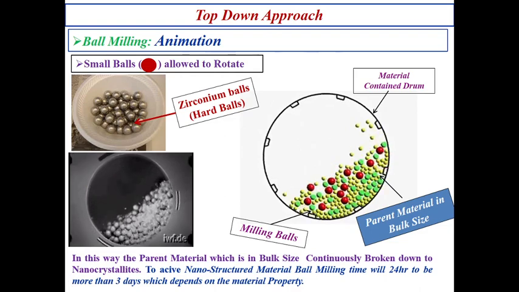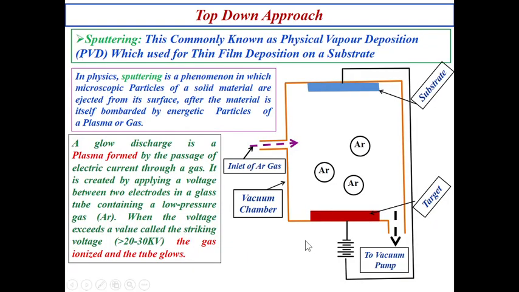Okay. Next, we go to another technique, that is sputtering. This is one of the most important techniques by which we can get 2D nanostructure or thin film. A very good thin film can be obtained with the help of this technique, sputtering. Actually, what is sputtering? It is commonly known as physical vapor deposition, which is used for thin film deposition. Thin film means 2D nanostructure. Okay, thin film deposition on a substrate.